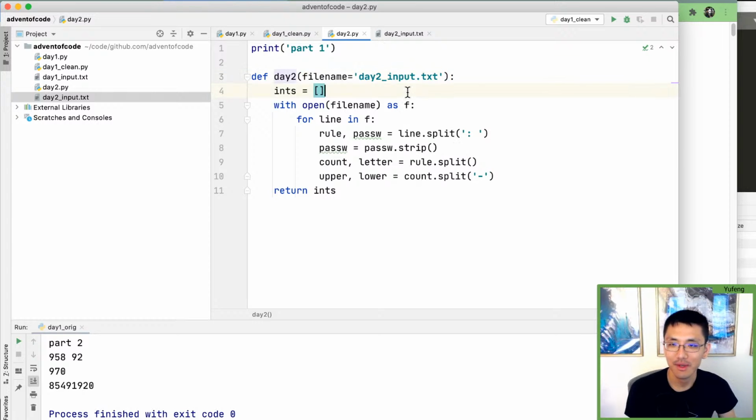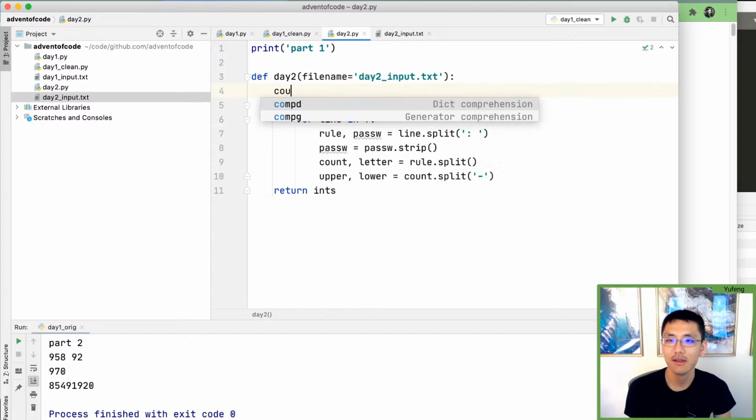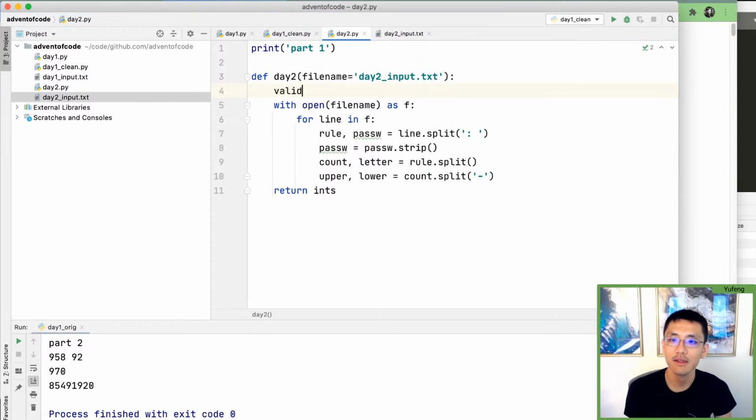Let's see, and we can probably just have a count. So I'll refactor stuff later. Counts. Valid equals 0. And so then we can say if we want to find the number of instances of a certain letter in the password.